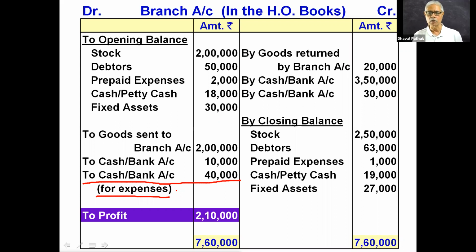In this case, 40,000 are the expenses of the branch paid by HO, so branch is the receiver of the benefit of expenses. So branch account is to be debited, cash and bank account is to be credited. Have you followed this first option? That is the first option. Now listen to the second option.